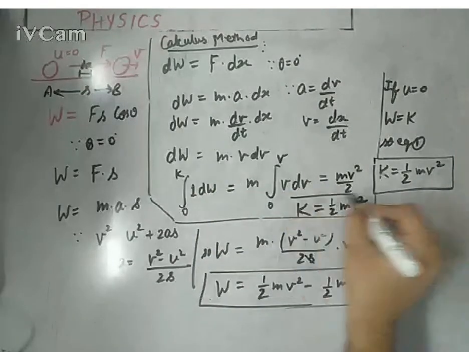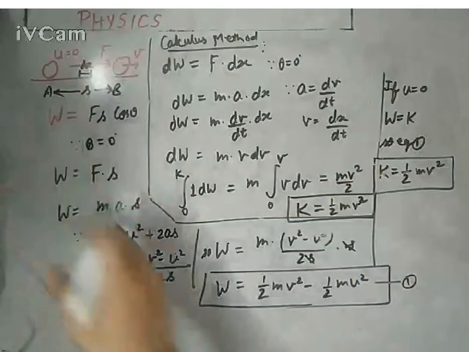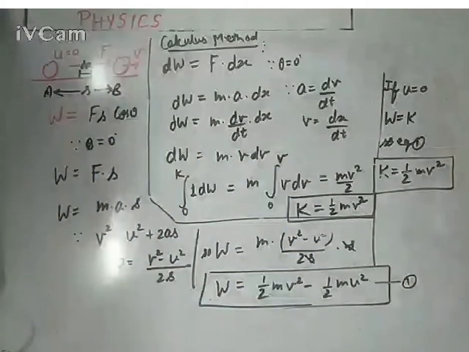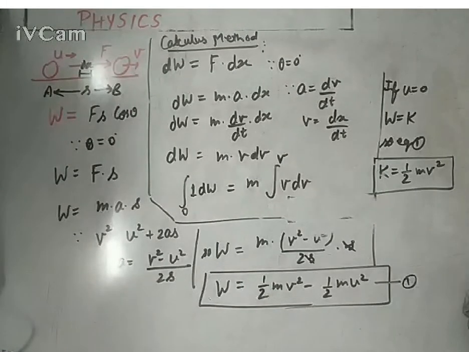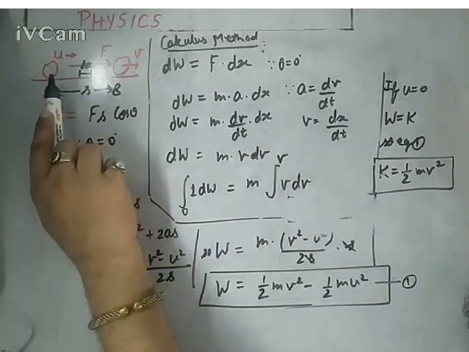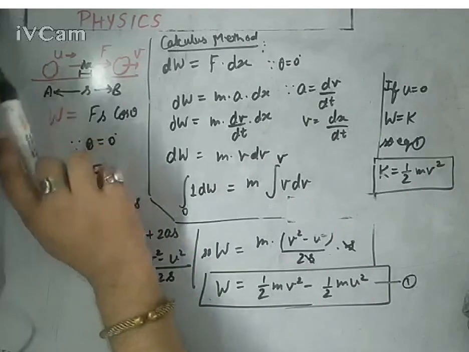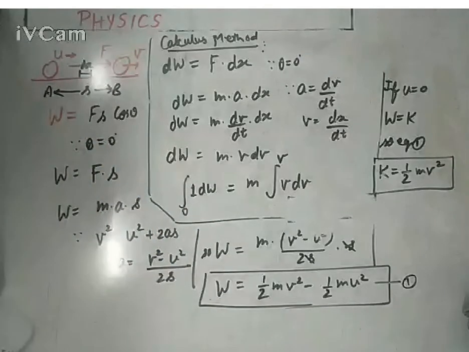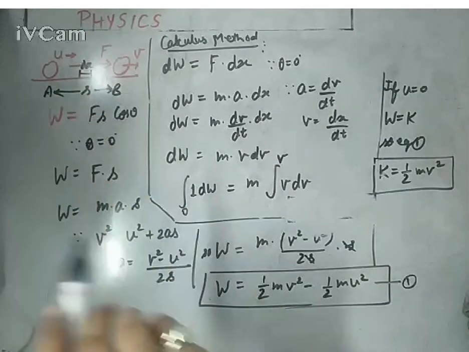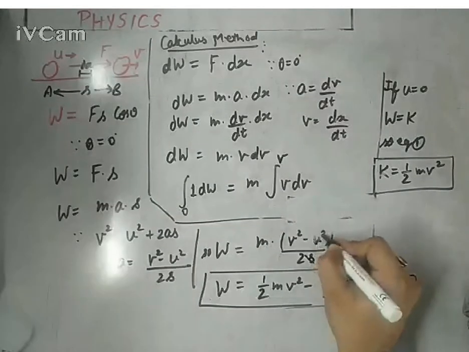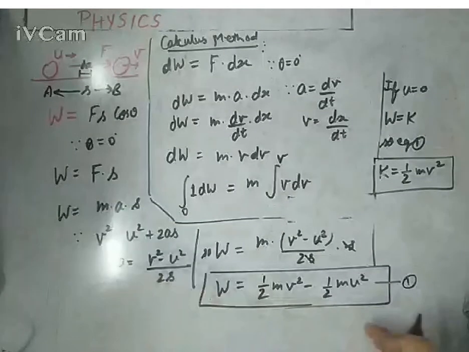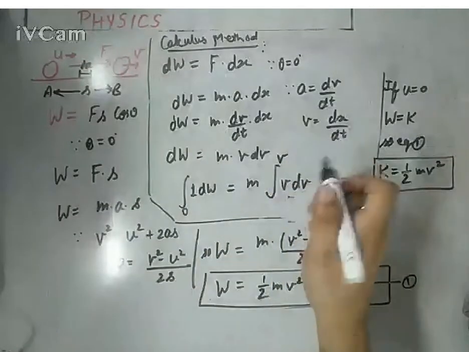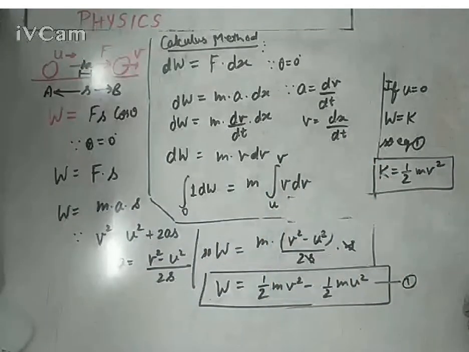So the same formula you will get either by a calculus method or by a general mathematical method. For the same example, you will be able to derive the formula for kinetic energy. If we are talking about that particular case in which the body initially is in motion, actually it is not at rest, in that case you can't call it kinetic energy, because kinetic energy is the amount of work done to bring a body to a constant motion from the state of rest. Now it is initially in motion, so you will keep this motion as u square simply, whether you are talking about the normal method or calculus method. In the calculus method, you will integrate it from u to v. Do not put 0, u to v.